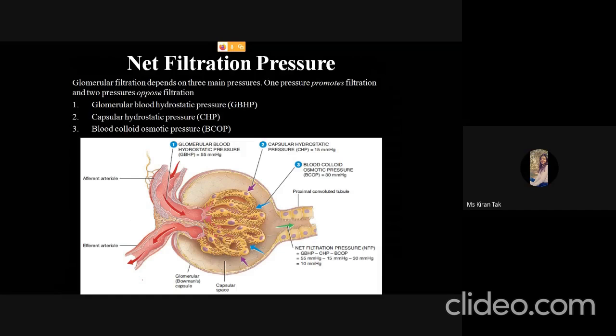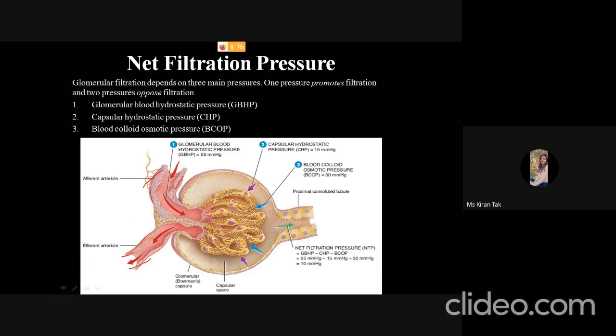Next is, what is the pressure management in the Bowman's capsule. So first of all, the glomerular blood hydrostatic pressure. The cross section of the afferent arteriole is large, whereas the cross section of the efferent arteriole is small.